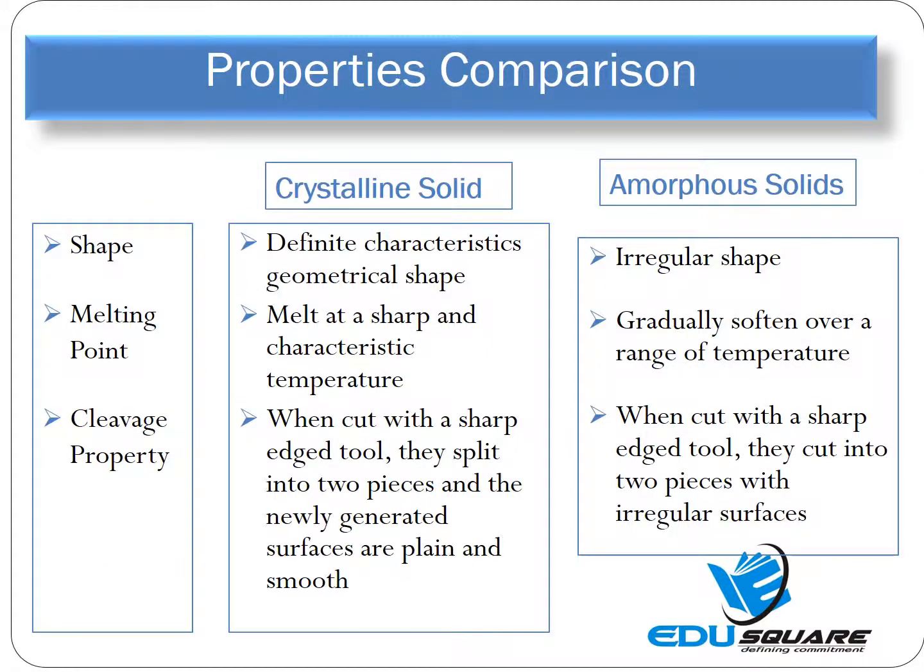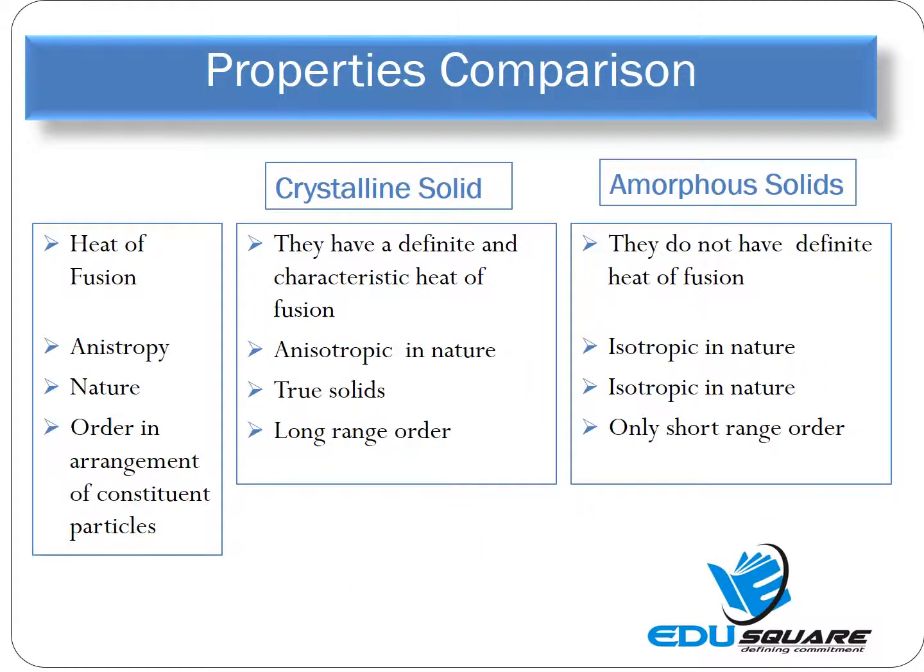Now, the properties comparison. Crystalline solids, as known, have a definite characteristic geometrical shape, not like the irregular shape of amorphous solids. Crystalline solids melt at a sharp temperature. Amorphous solids gradually soften over a range of temperature. It has also been found that when a crystalline solid is cut with a sharp-edged tool, it splits into two pieces and the newly generated surfaces are plain and smooth. Whereas amorphous solids, when cut with a sharp-edged tool, cut into two pieces with irregular surfaces.